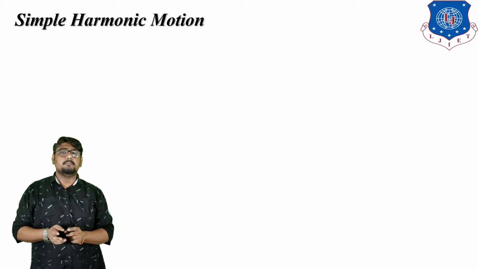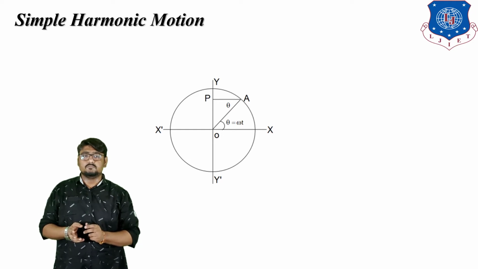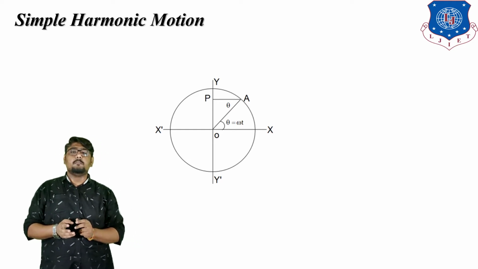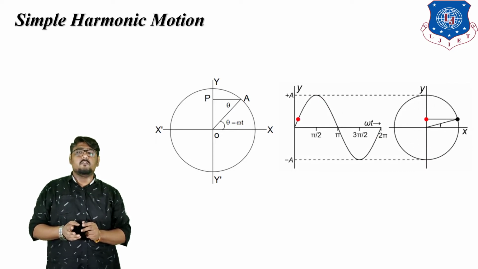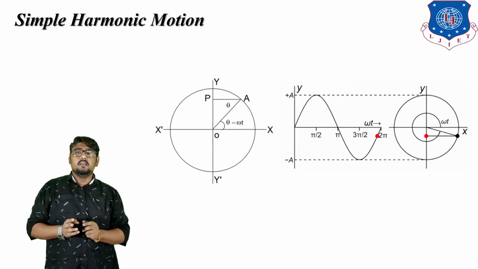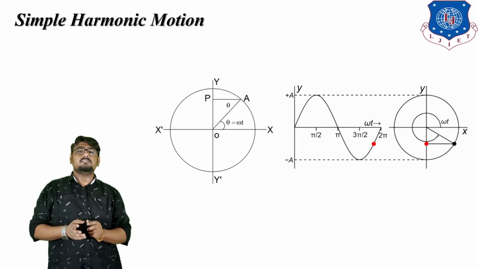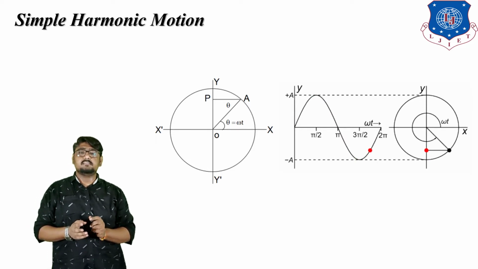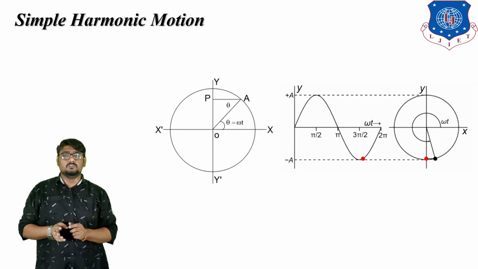Any motion which repeats itself at a regular interval according to a sinusoidal law is known as a harmonic motion. The oscillation of a simple pendulum or the motion of a mass m under a restoring force is an idealized model of a harmonic motion. In this case, the force is directly proportional to the displacement. The oscillatory motion in which the force is directly proportional to the displacement is known as the simple harmonic motion.